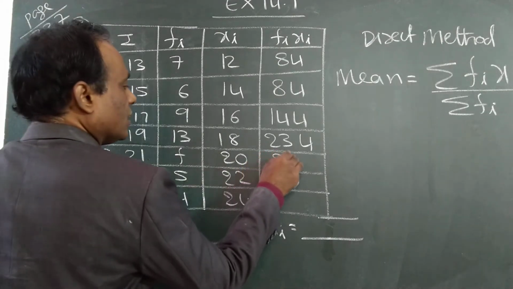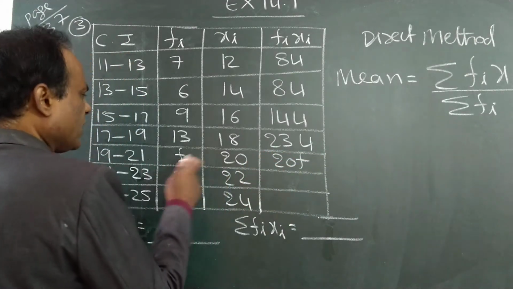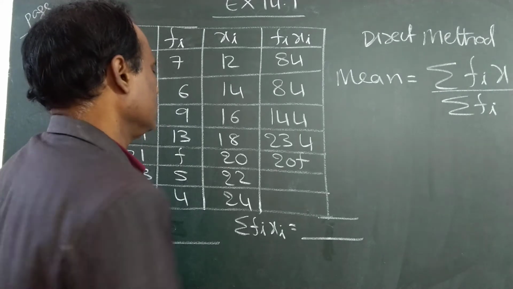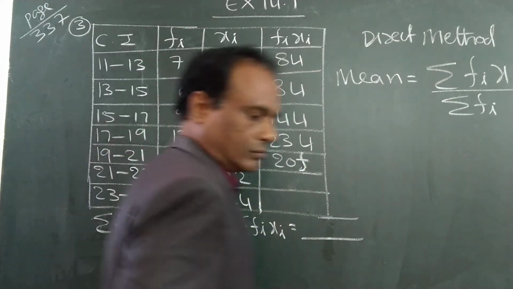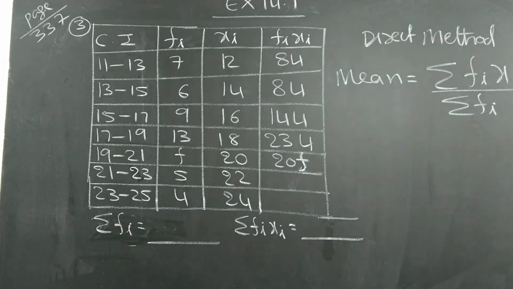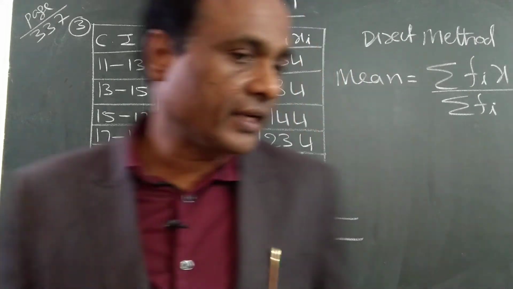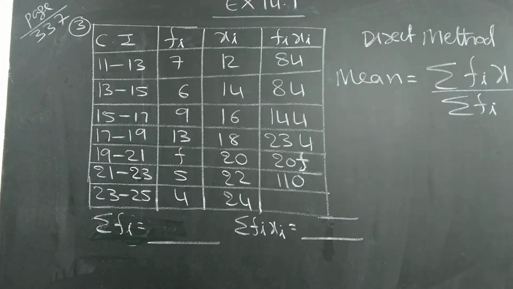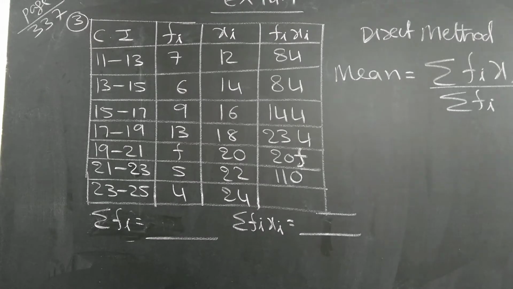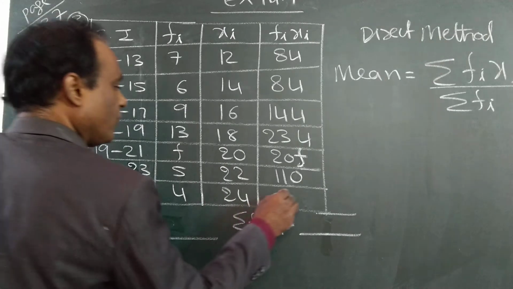F into 20, 20F. 22 into 5, 110. 24 into 4.